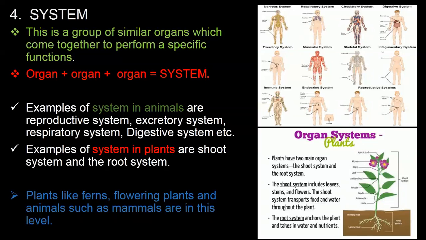Okay, now the function of the shoot system is to transport food and water through the plants. Now the other part is the root system, which is inside the soil. It gives anchorage to the plant. It also helps in taking in water and nutrients to the plant. Now plants like ferns, flowering plants, and animals such as mammals are all in this level of system. In another word, you can call it organ system. And so the totality of this forms what we call an organism.